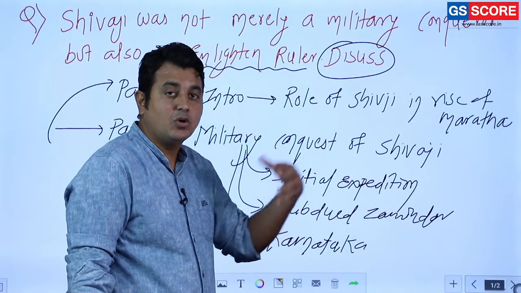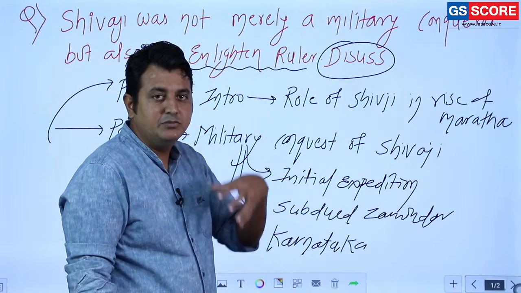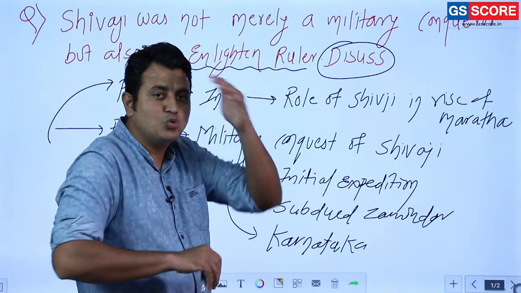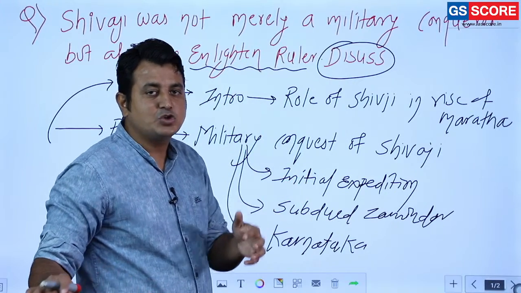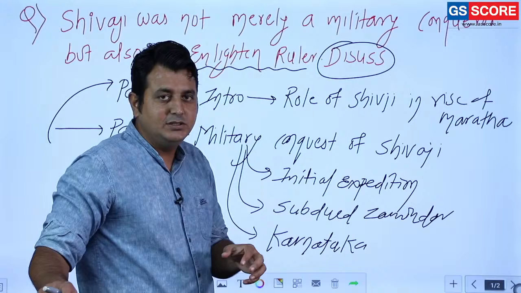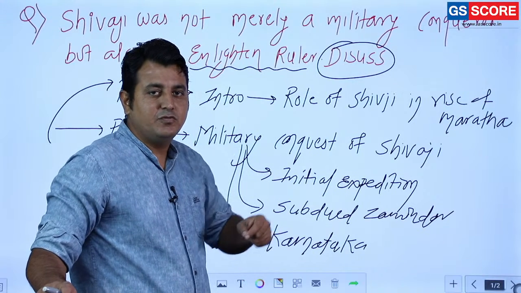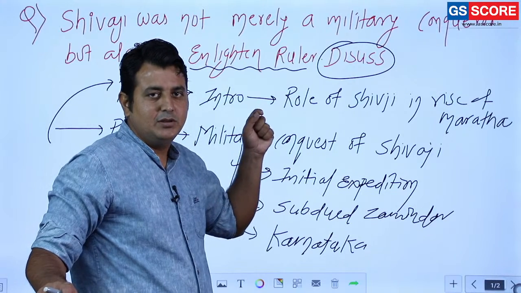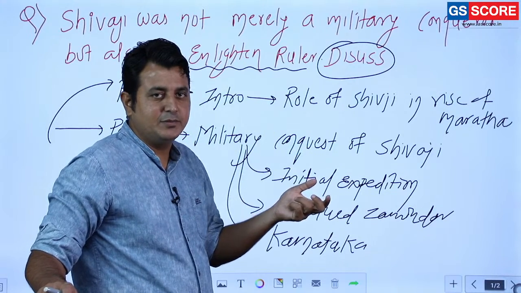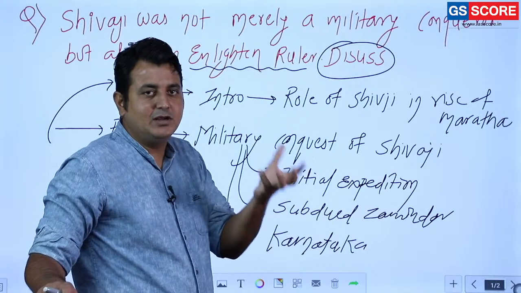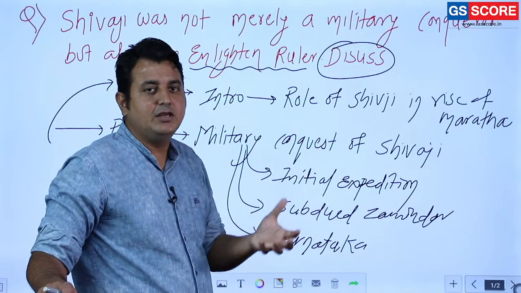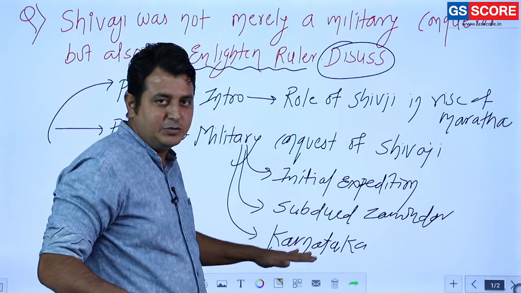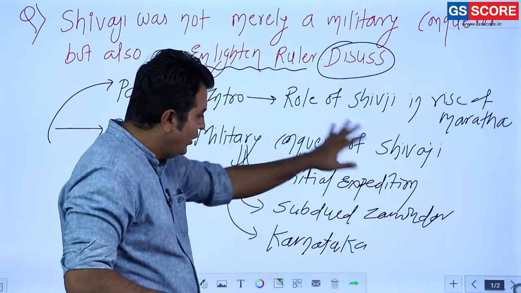But once he coronated himself as a king, because earlier Shivaji was not considered a king by many people, he took one person from Varanasi, gave them so much money, and held a coronation ceremony in which it was declared that Shivaji is a Kshatriya and has the ability to rule. So after the coronation, the Karnataka expedition happens. Clear? So we have to discuss that.